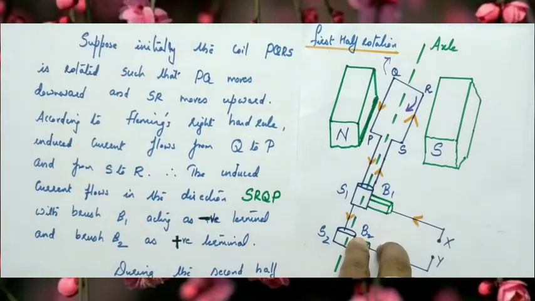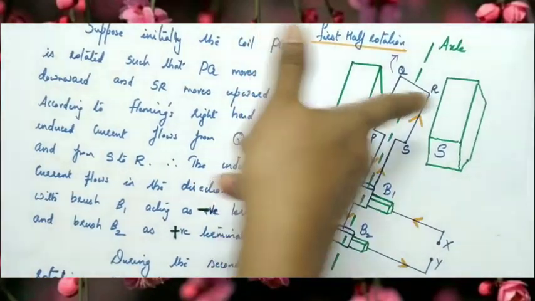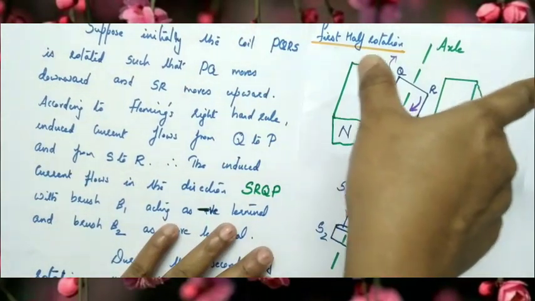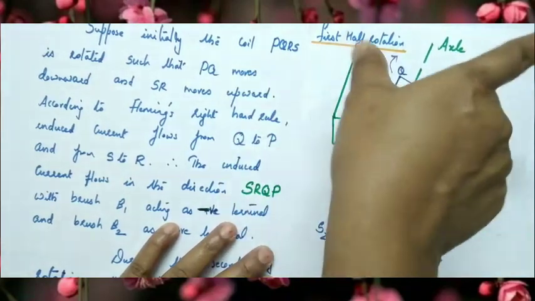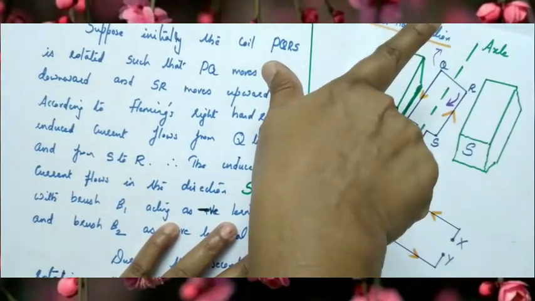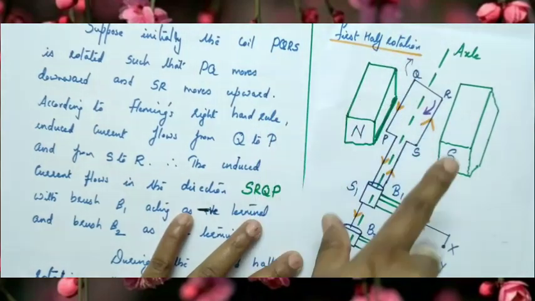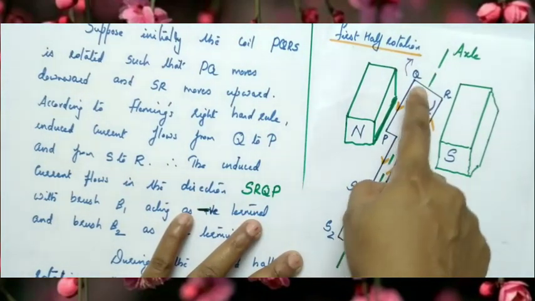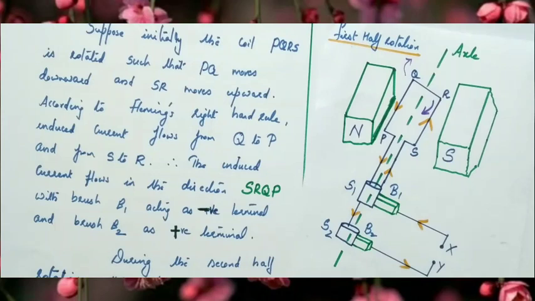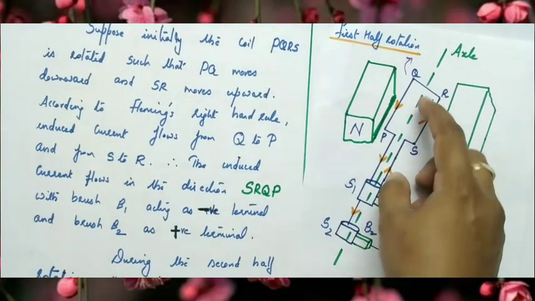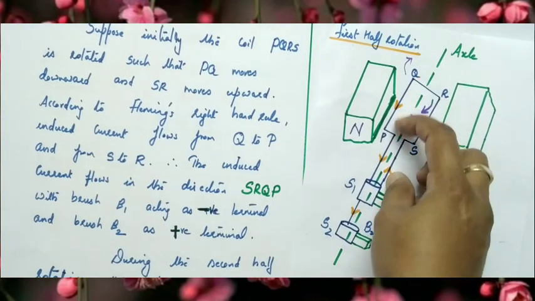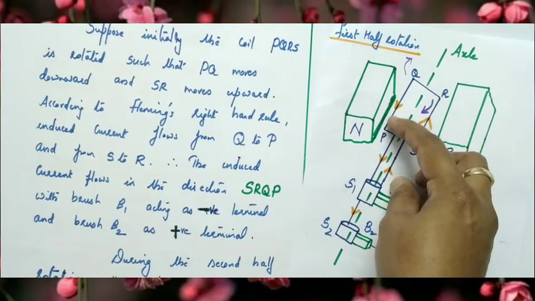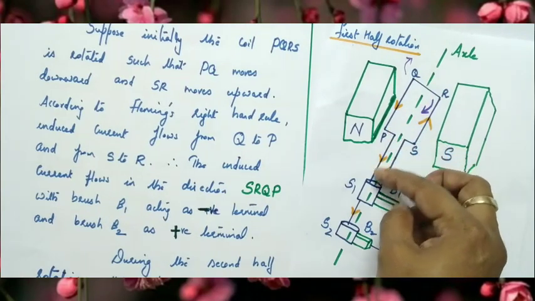Then from Fleming's right hand rule, here the magnetic field is towards right, and the side PQ is moving into the plane. So, what is the direction of current? Downward, isn't it? The direction of current through the side PQ is downward, from Q to P, and the side QP is connected to slip ring S2.